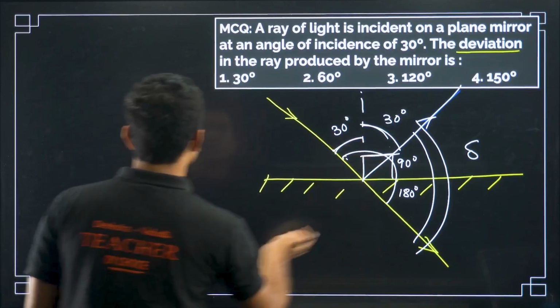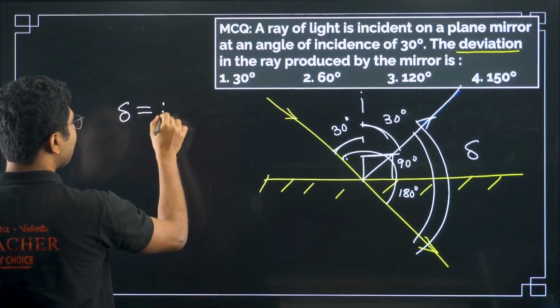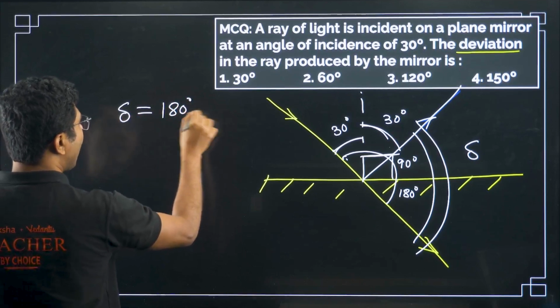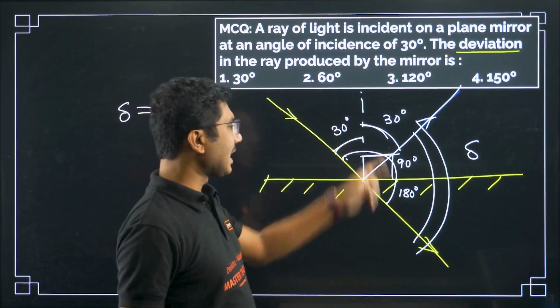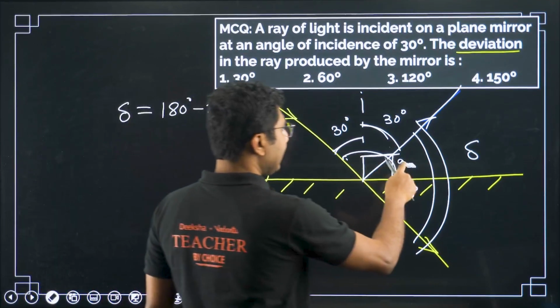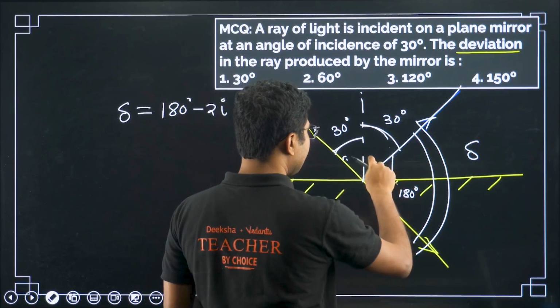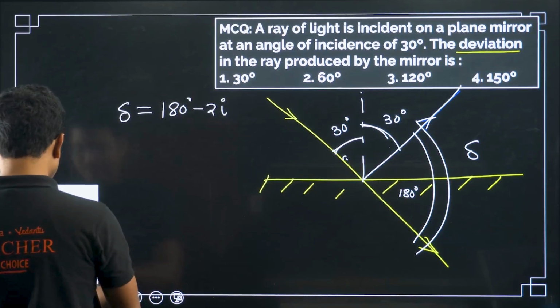So from the geometry you can find for reflection the angle of deviation is given by 180 degrees minus 2i. In fact, in this case we do not need this 90 degree, only this angle is sufficient.